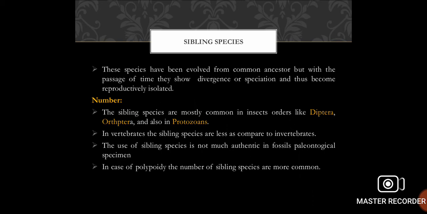The number of sibling species. The sibling species are mostly common in insect orders like Diptera and also they are common in protozoans. In the case of vertebrates, the sibling species are fewer as compared to invertebrates. The use of sibling species is not much authentic in fossil paleontological specimens. In the case of polyploidy, the number of sibling species is more common.